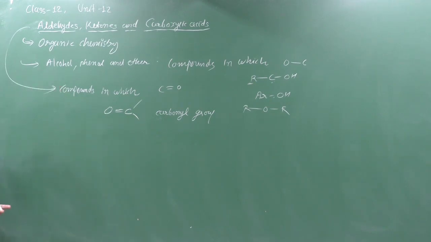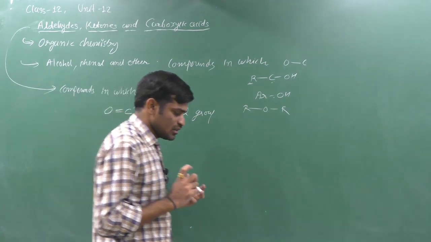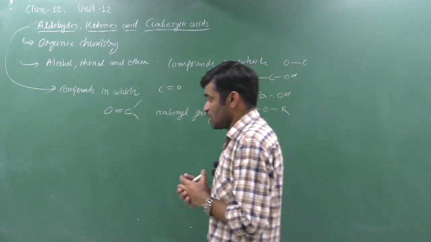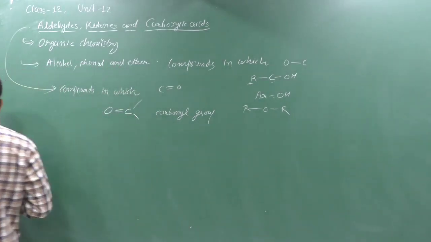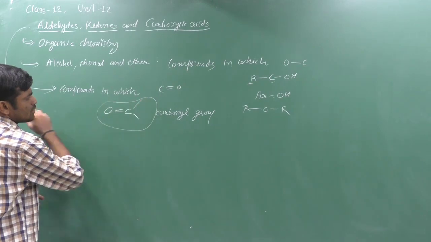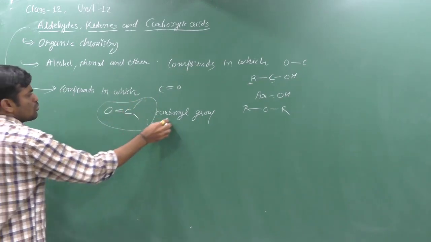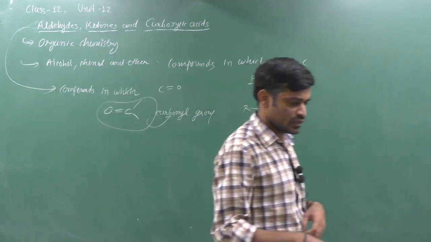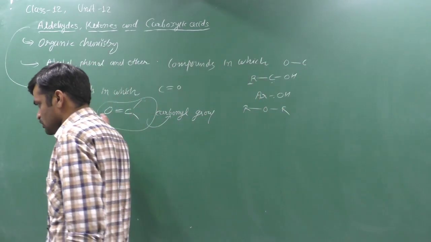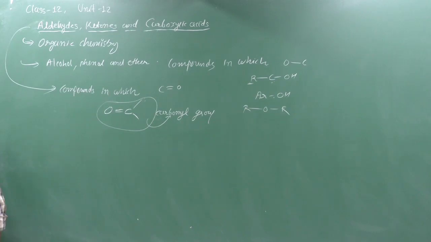The difference is that in alcohol, phenol and ether, carbon is singly bonded to oxygen. Here carbon is doubly bonded to oxygen. Aldehyde, ketone and carboxylic acid all have one common group, the carbonyl group. So we study the compounds containing the carbonyl group. First of all, be clear about the difference.